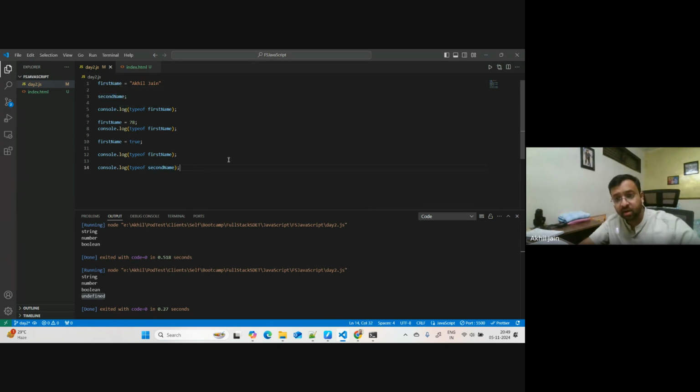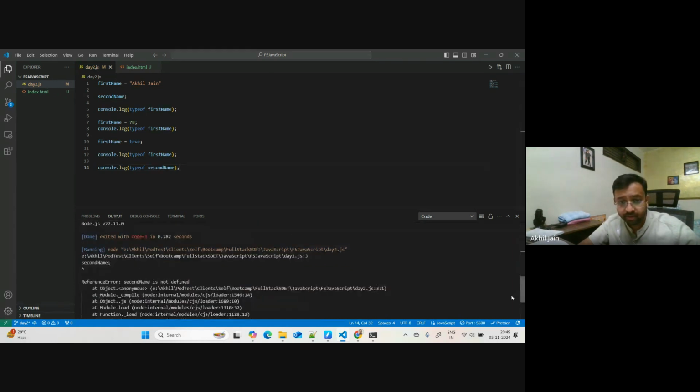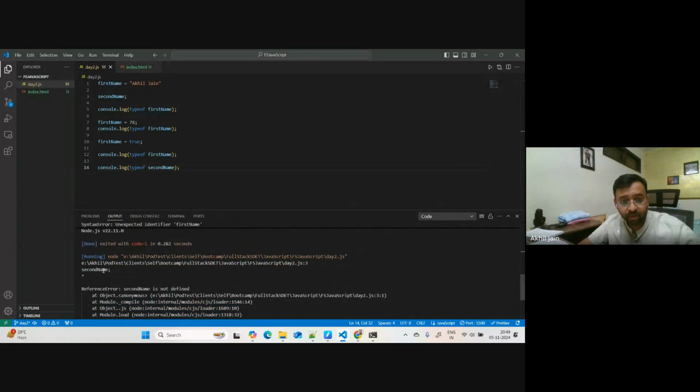If I run this again, what is the output of this line here? Can someone please tell me what would be the output of this line? Will it be any different? Okay, great. So it said second name is not defined.